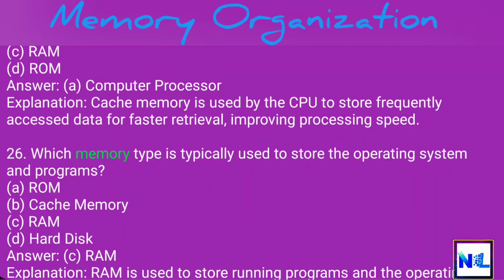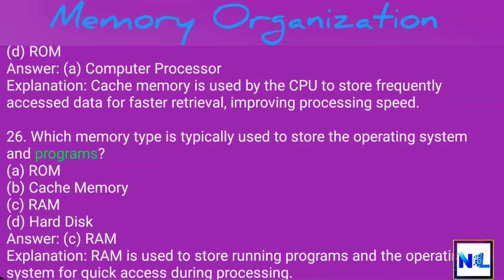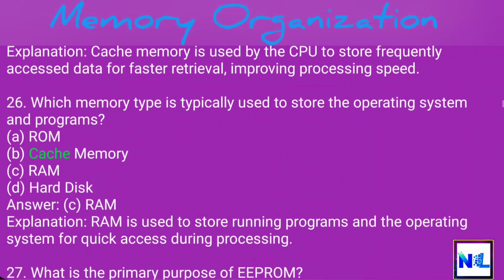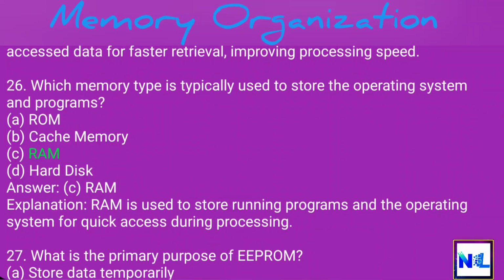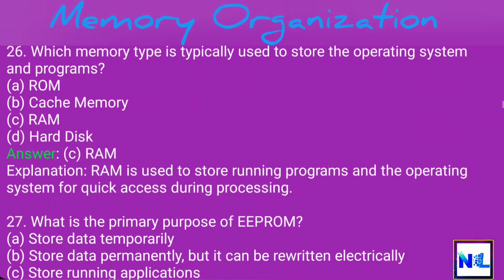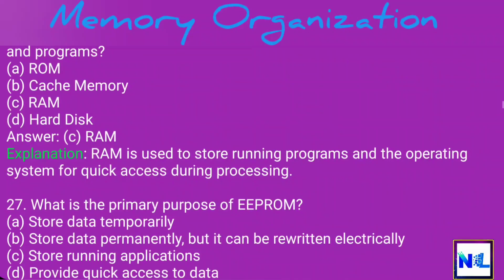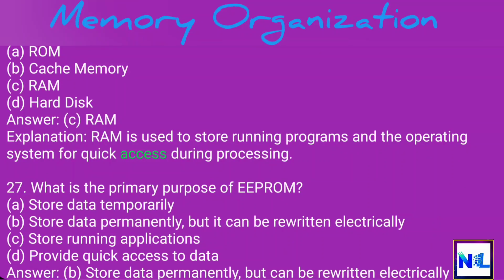26. Which memory type is typically used to store the operating system and programs? A. ROM. B. Cache memory. C. RAM. D. Hard disk. Answer: C. RAM. Explanation: RAM is used to store running programs and the operating system for quick access during processing.